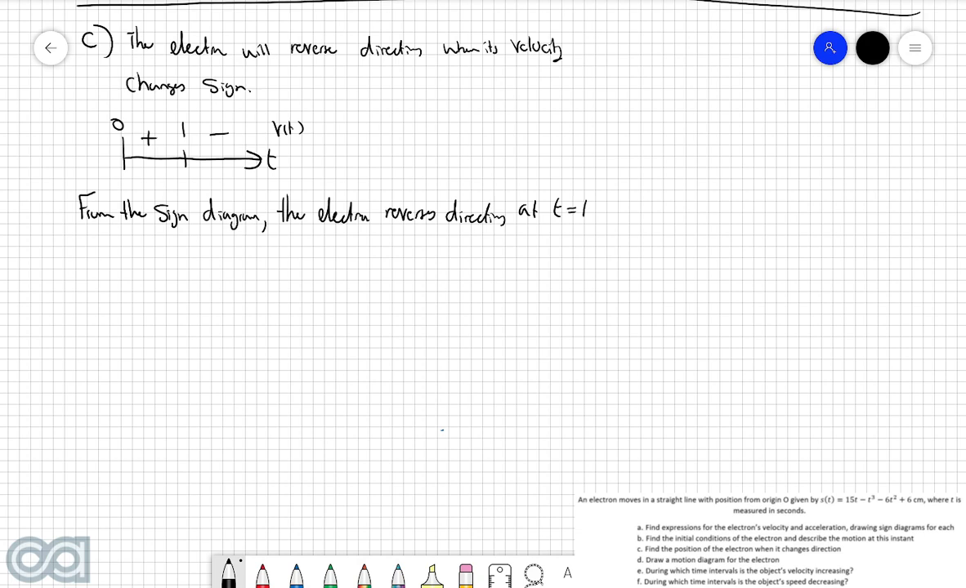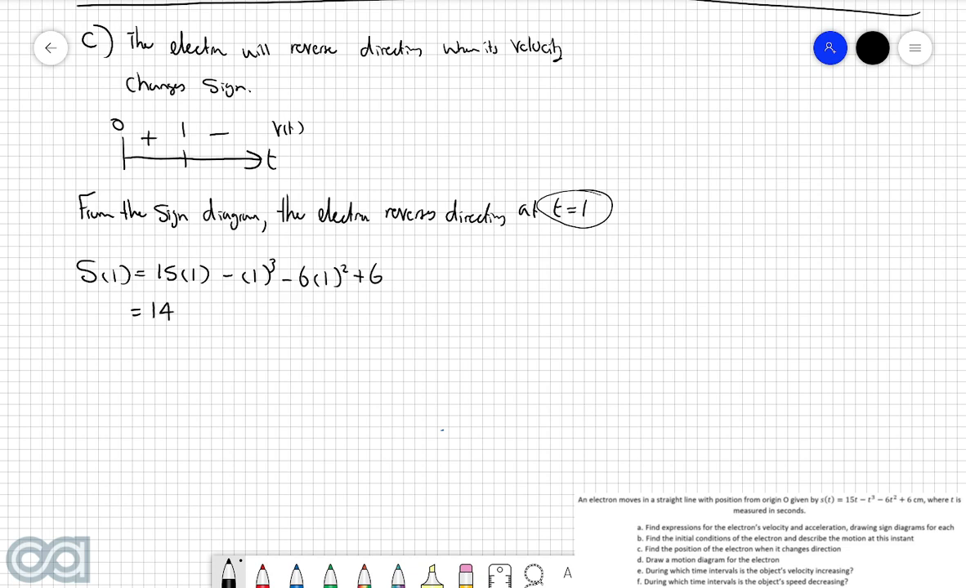However, the question is not asking us to find the time in which the electron changes directions, it's asking for the position. So we know that it reverses directions at t is equal to 1, and so we can find its position by substituting this into the displacement function. So in other words, s of 1 is equal to 15 lots of 1, take 1 cubed, take 6 lots of 1 squared, plus 6, and by calculating all this, we get an answer of positive 14.